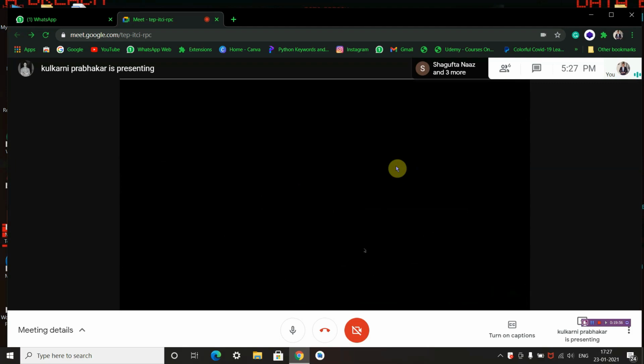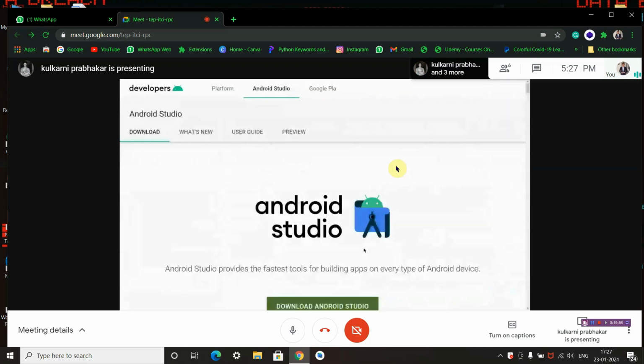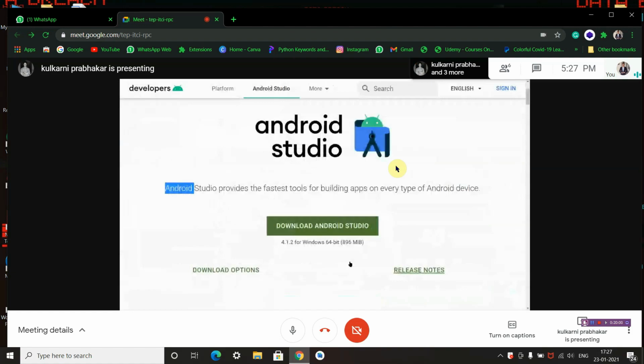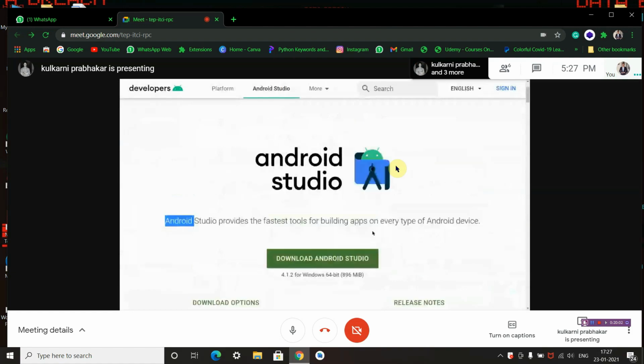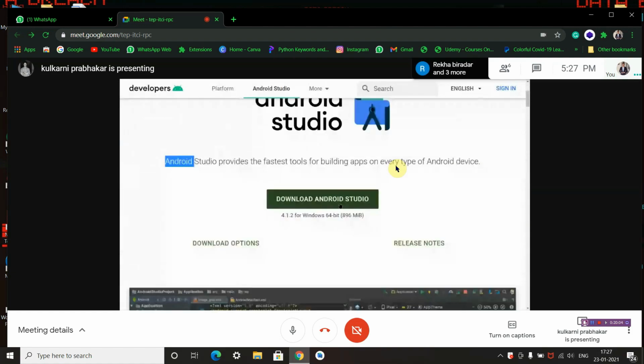So after clicking on the link, this page will pop up. From here you can download Android Studio for 64-bit architecture Windows.